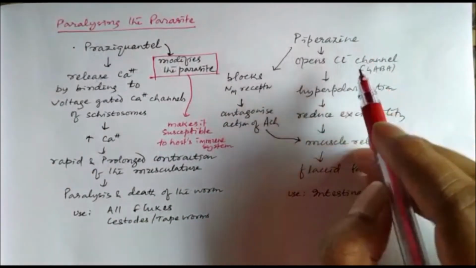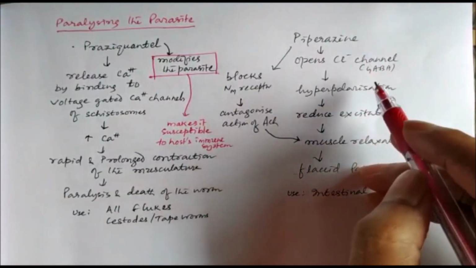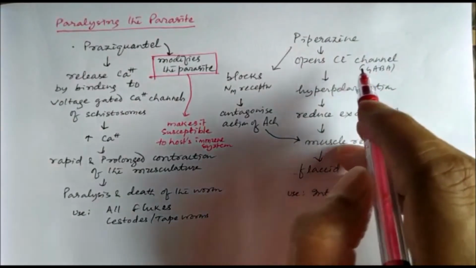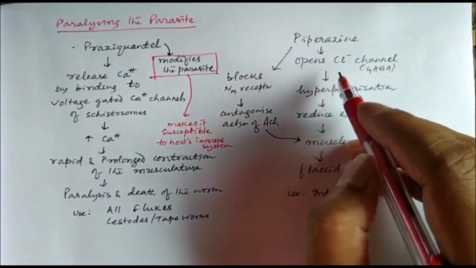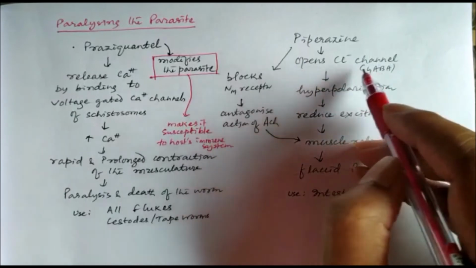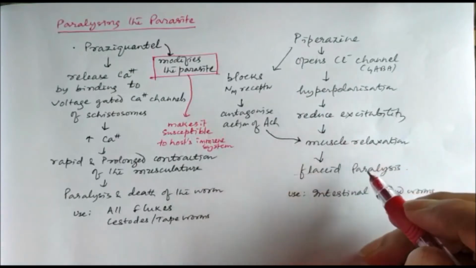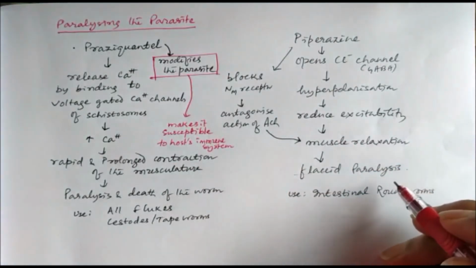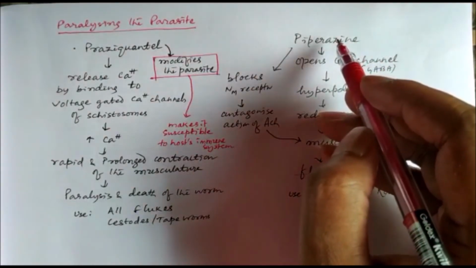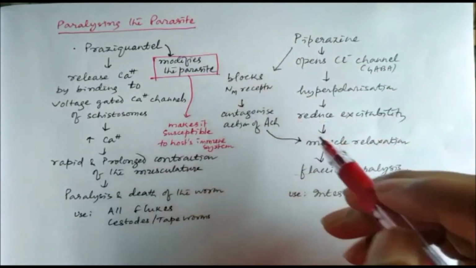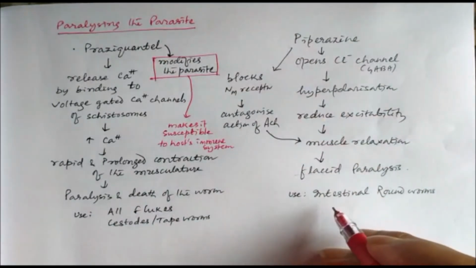Another drug, piperazine, which also causes paralysis, acts by another mechanism which is opening of the chloride channel. It's GABA-gated, a GABA-like action, opening of the chloride channel, and causes hyperpolarization, which reduces the excitability and causes muscle relaxation, which leads to flaccid paralysis. In addition to that, piperazine also acts as an antagonist of the nicotinic muscular receptor, and thereby it produces muscle relaxation, and it can be used in intestinal roundworms.